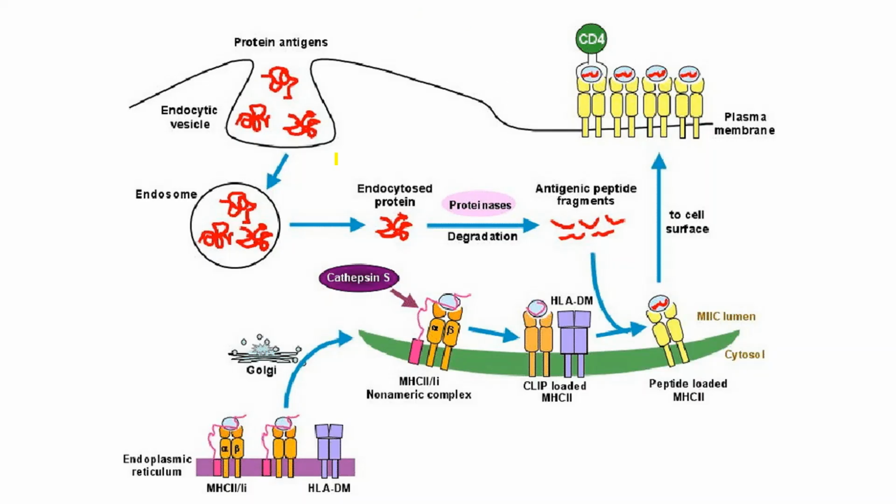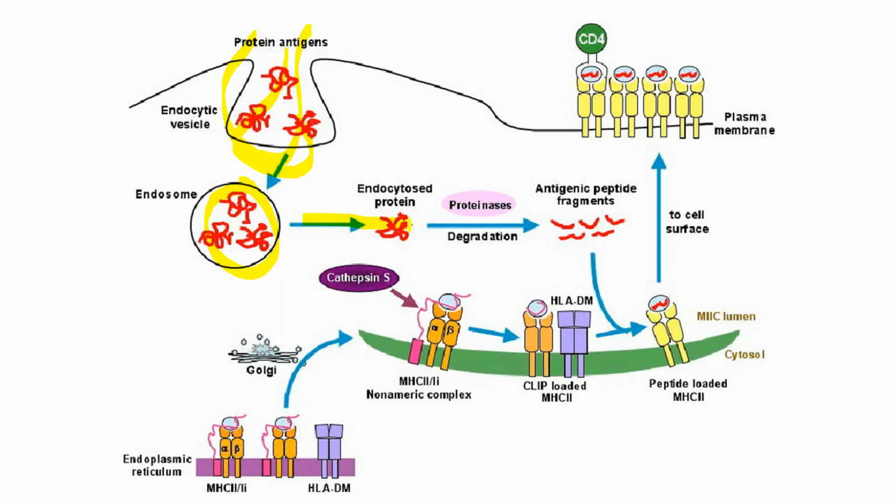So here is the pathway of the MHC class 2 molecule. How it happens: these are protein antigens, right? Through endocytosis, endocytic vesicles carry them into the endosome.